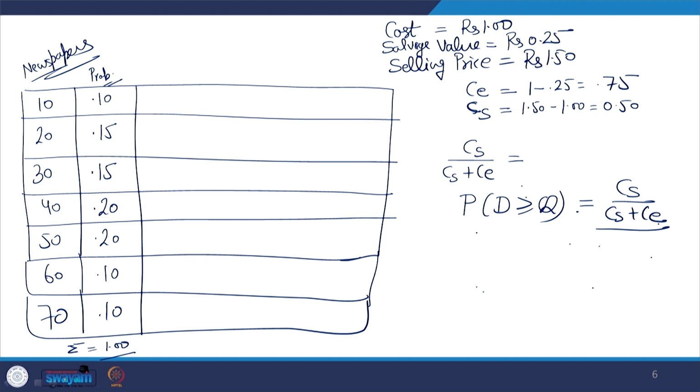For using this formula we need to do a bit more calculation, and that is to calculate the cumulative probability in this table. We will not calculate the cumulative probability from top to bottom as we normally do.